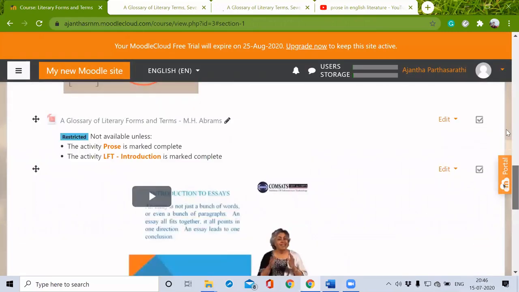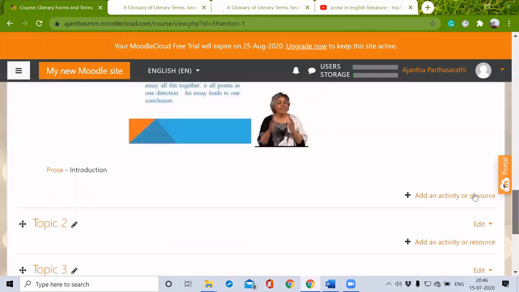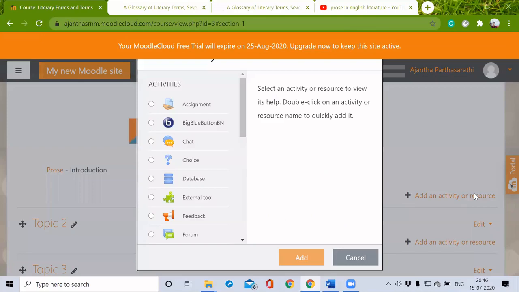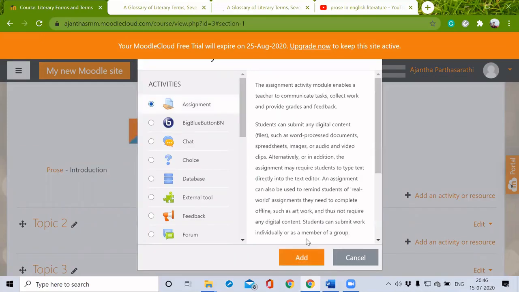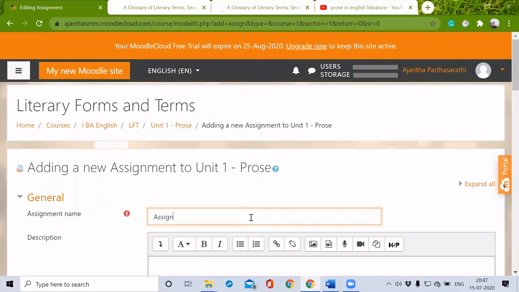So we have added some resources to unit 1. Let's see how to add some activity. The first activity will be assignment. Assignment name. I'm just giving Assignment 1, prose.